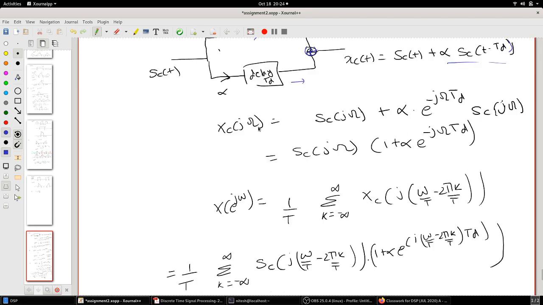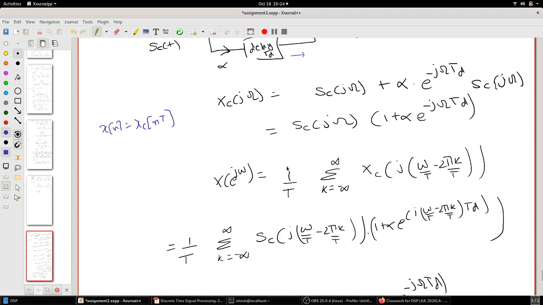You know the relationship between X of e raised to j omega and xc: when you sample xc to get x of n, which is xc of nT, the relationship is 1 by T times the sum over k of Xc of j omega by T minus 2 pi k by T. Just plug it into this expression and you get this.